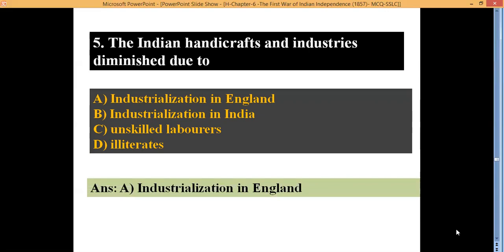When industrial revolution took place in England, they started to produce large amount of goods and services. All the goods and services produced in England were sold in their colonies. So India was also their colony. Therefore, Indian handicrafts and small-scale industries could not compete with machine-made products of England. So they were completely destroyed.